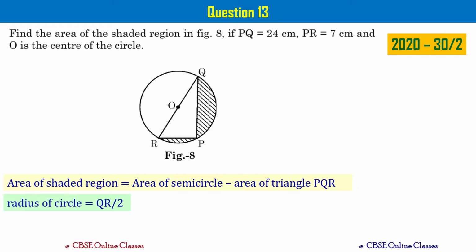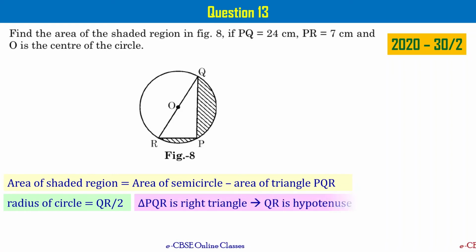Radius of circle is either OQ or OR, that is equal to QR by 2, right? If you observe, triangle PQR is a right triangle, or right angle triangle. It means QR is going to be hypotenuse of the right triangle, right? So we know two sides given for the triangle, that is PQ equal to 24 centimeters, height of the right triangle, and base of the right triangle is 7 centimeters, PR, right? You make use of these two and use Pythagoras theorem such that you get value of QR and then radius of the circle, so that you can calculate area of the semicircle, right?